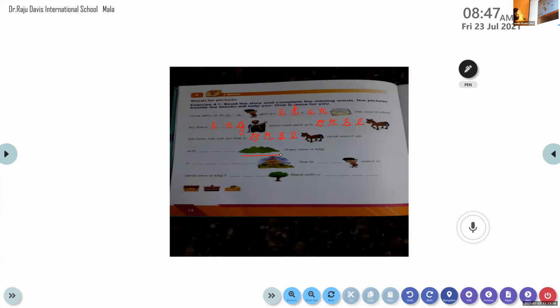How do you spell the word hill, Albrin? H-I-L. One more. H-I-L-L. Yes. A small mountain is called a hill. H is already there, so we need to write only I, L, and L. Good effort, Albrin. Thank you. Thank you, ma'am. Welcome.